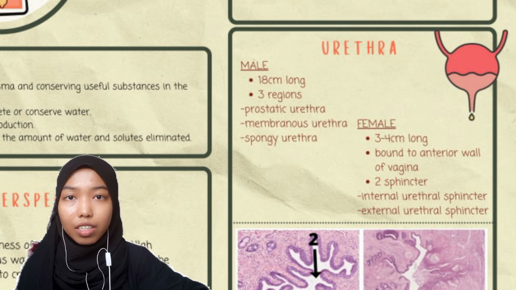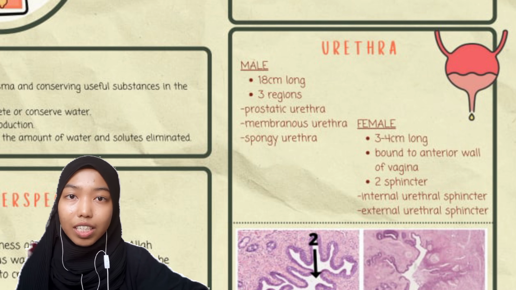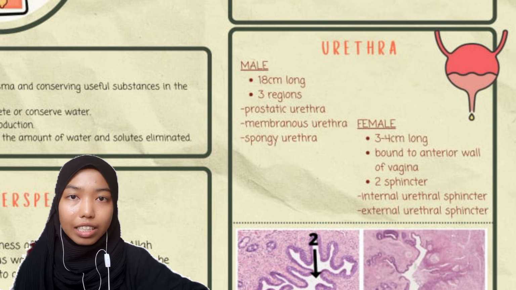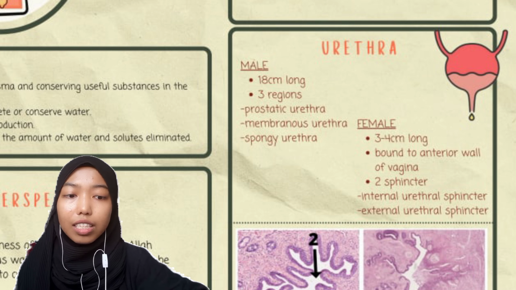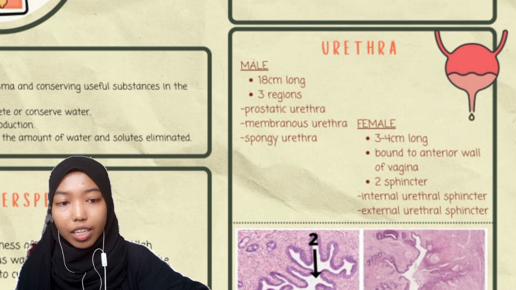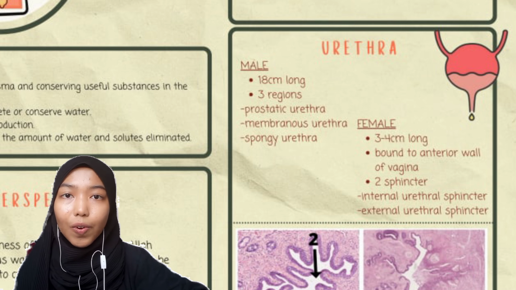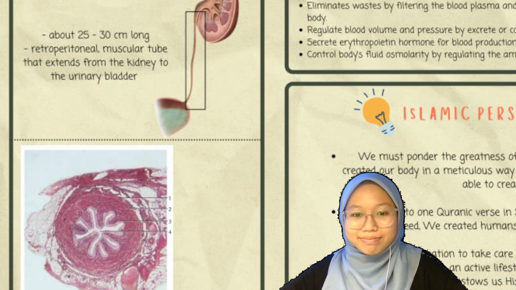It is bound to the anterior wall of the vagina and consists of 2 sphincters, which are the internal urethral sphincter and the external urethral sphincter. Also, the female urethra has an external urethral orifice that lies between the vaginal orifice and the clitoris.